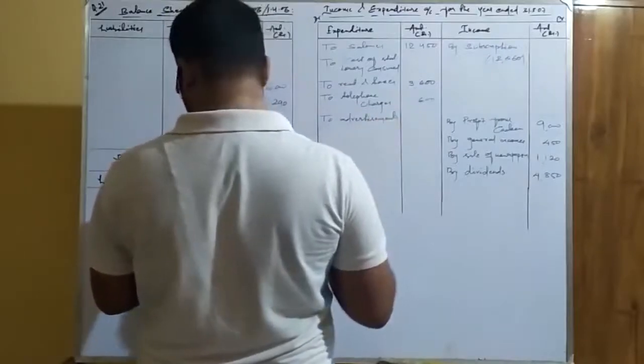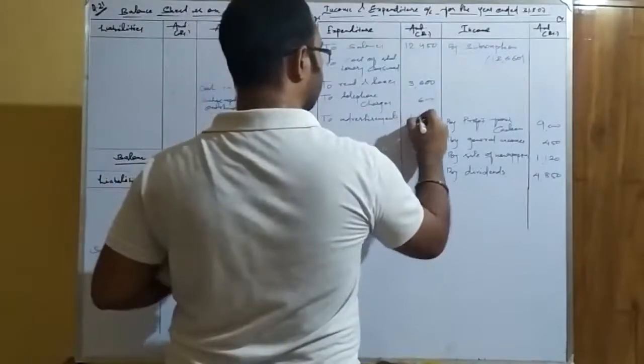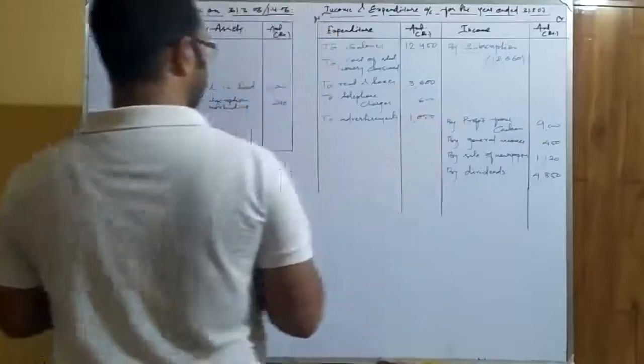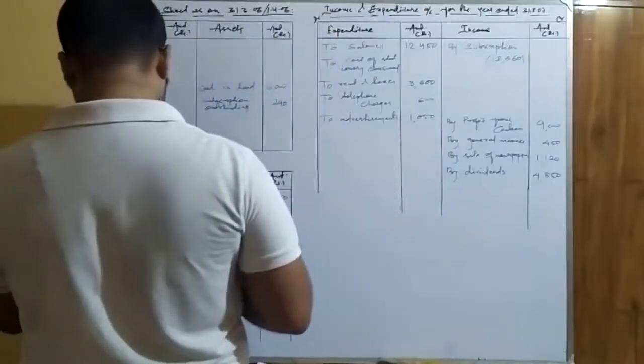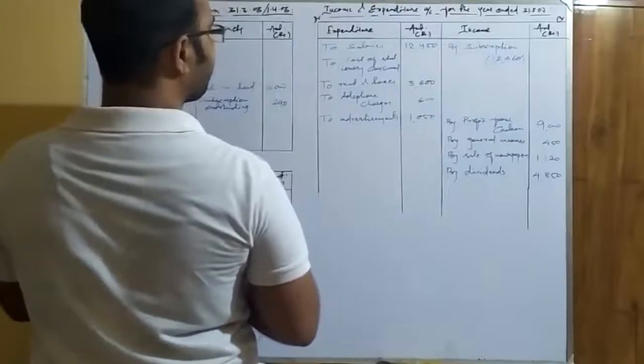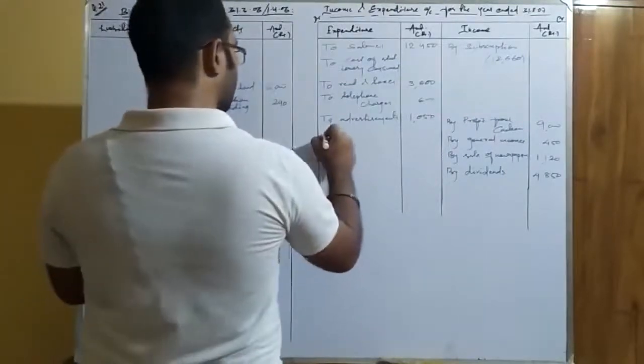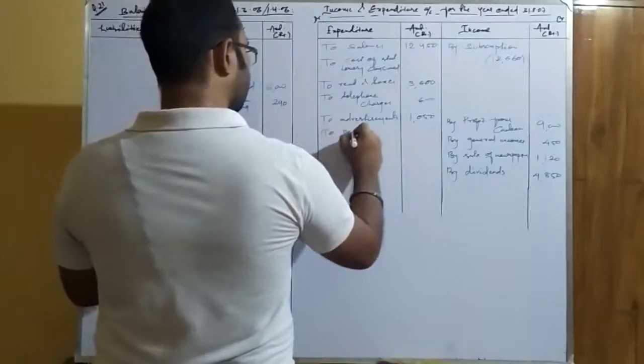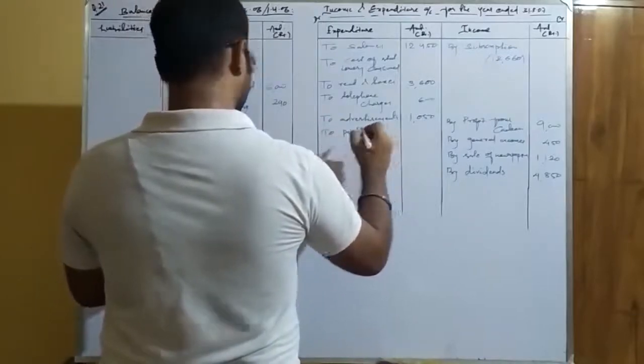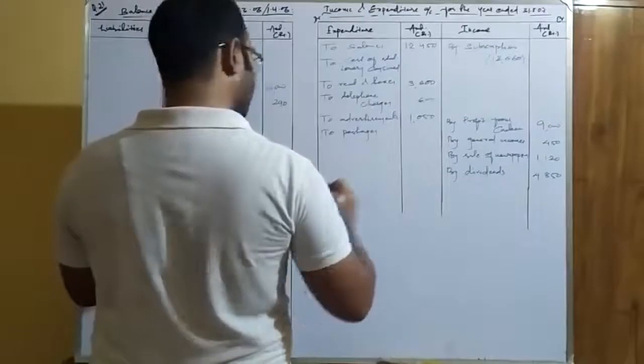So advertisements are 1,050. Then next, postages. So postages are of the value 1,000.